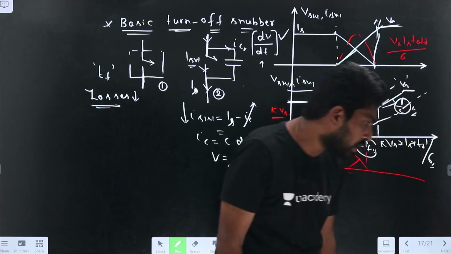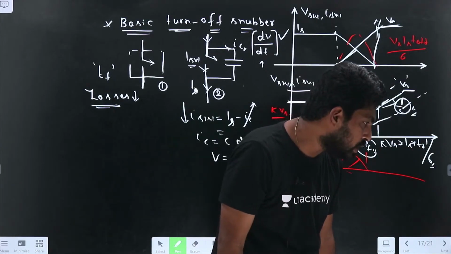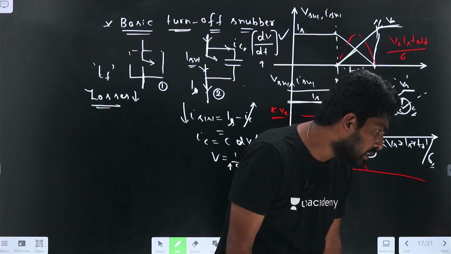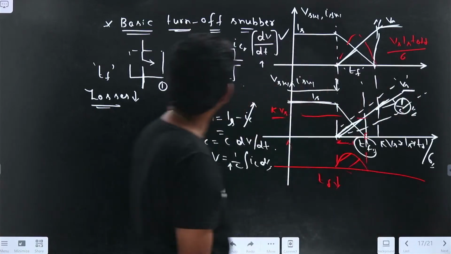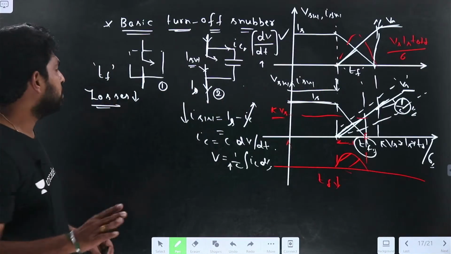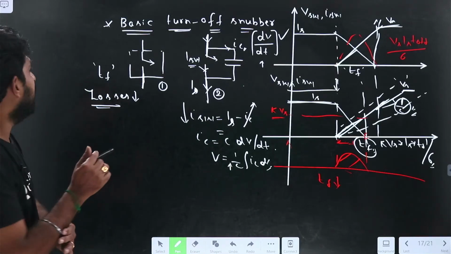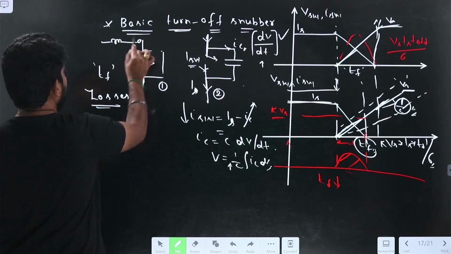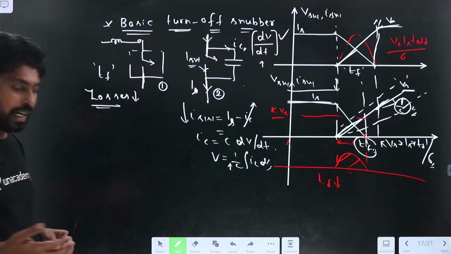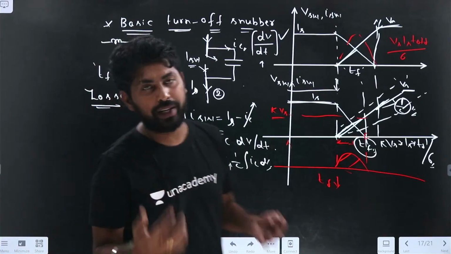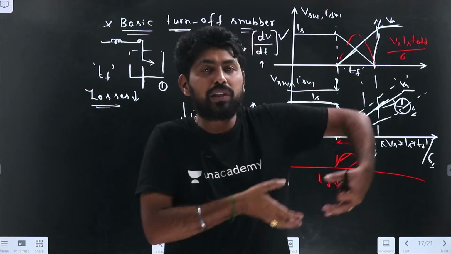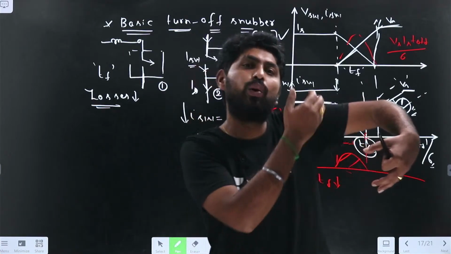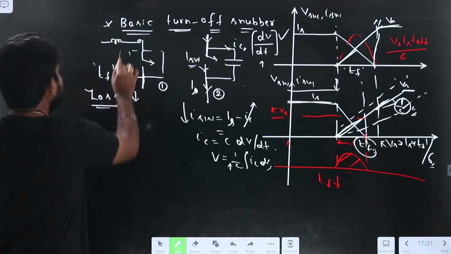In case of 1, the voltage is not sudden. In case of 2, the voltage is not sudden. How does it reduce? High voltage is not suddenly changed. So let us understand. Here, assume that there will be an inductive load, or the stray inductance due to the circuit. Assume that this switch is connected to the inductive load.